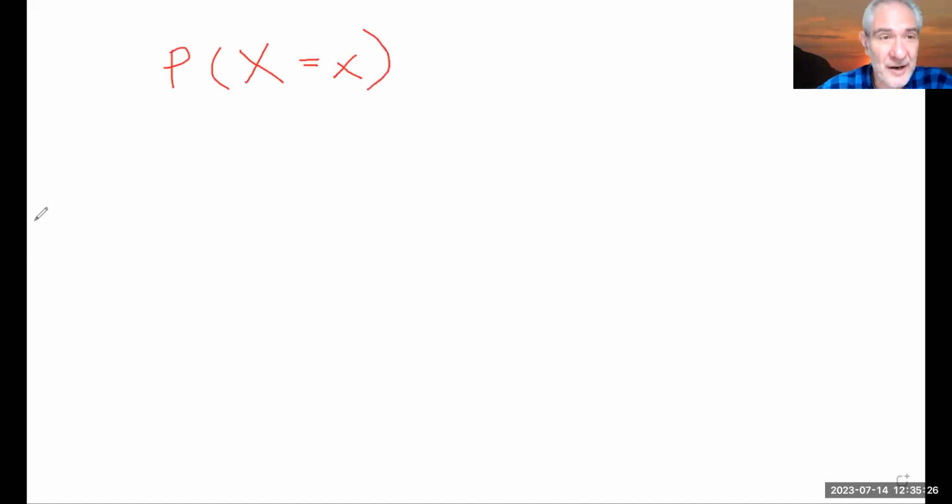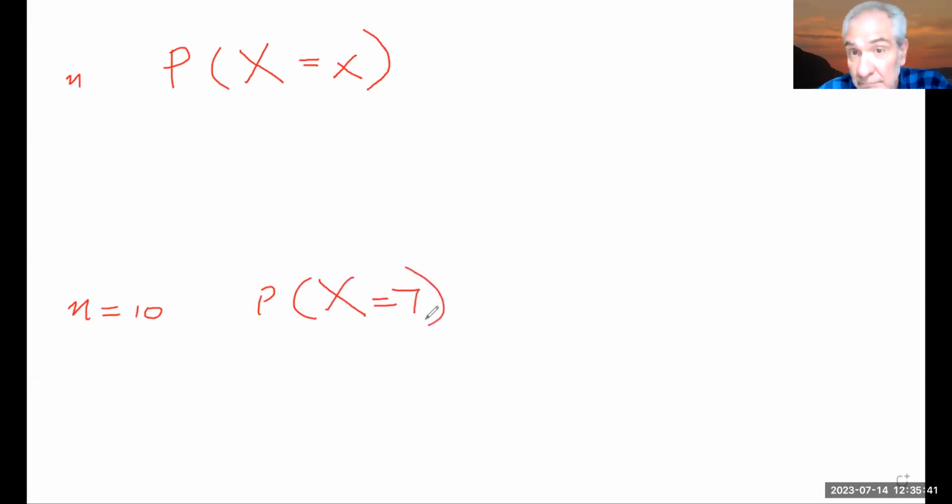In our example, there's an n being talked about: I said I'm going to try 10 free throws. I may want to find out the probability that the number of free throws I make is 7.